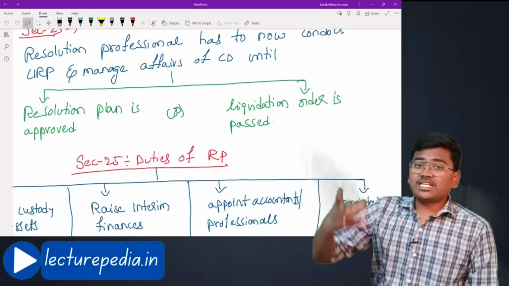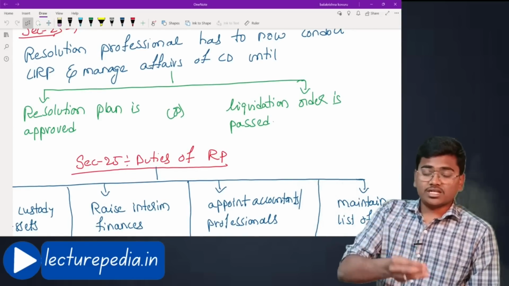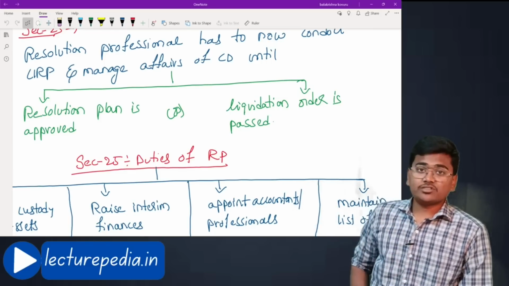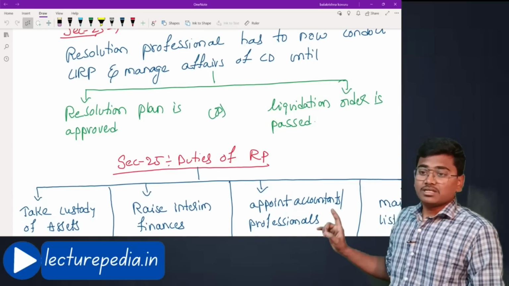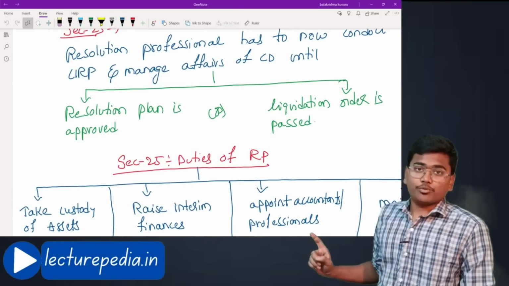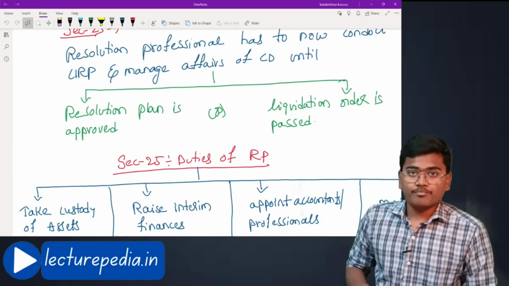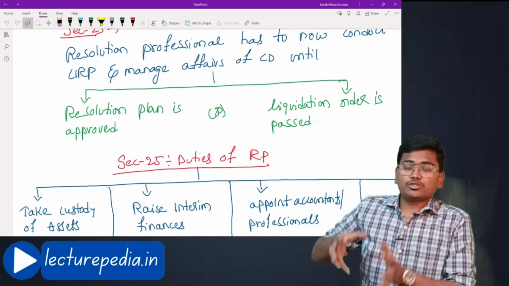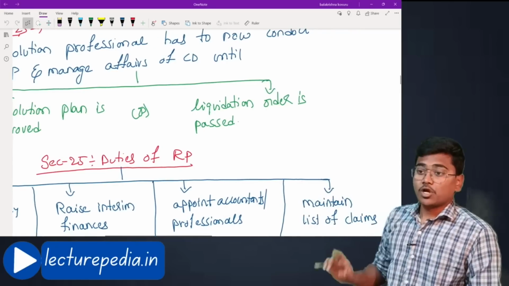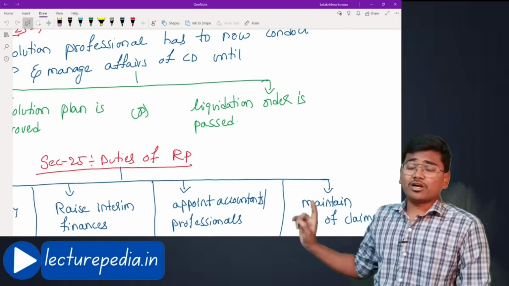Till which time the resolution professional has to manage the affairs of the company? Till any of these two happens. First one is till the time resolution plan is approved. Once the resolution plan is approved, then the resolution professional will go out of the company. The resolution plan will be implemented in the company. Or liquidation order is passed.